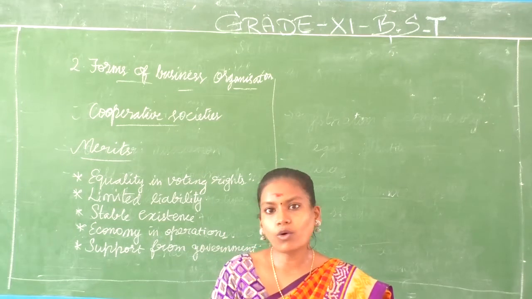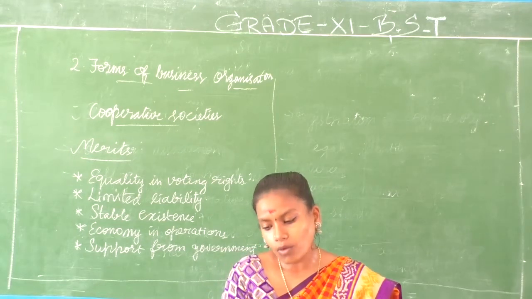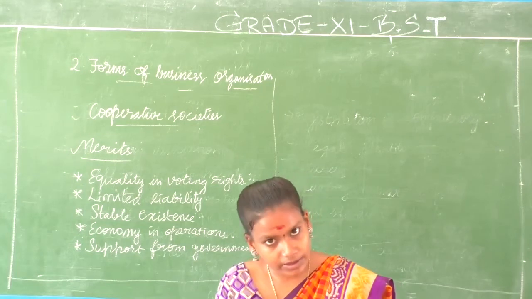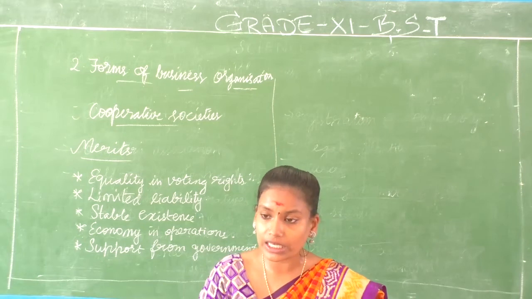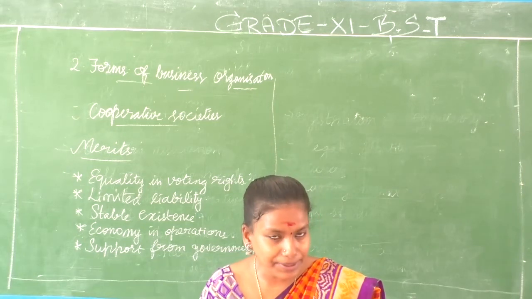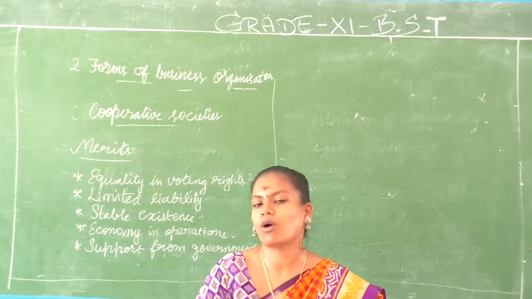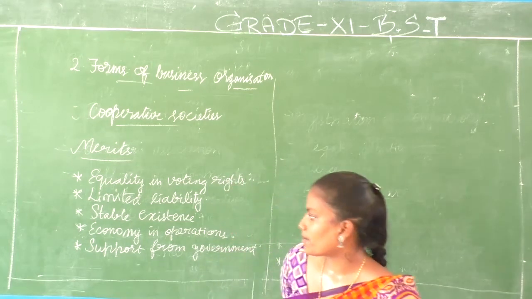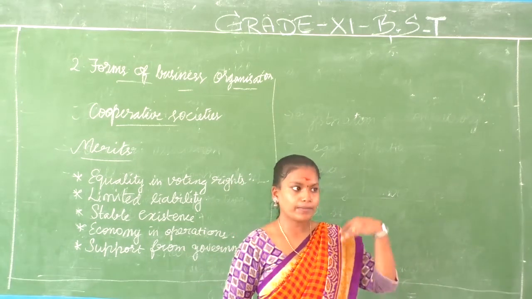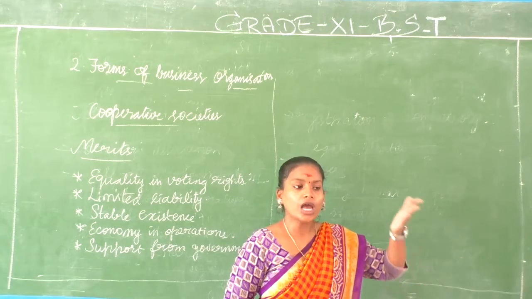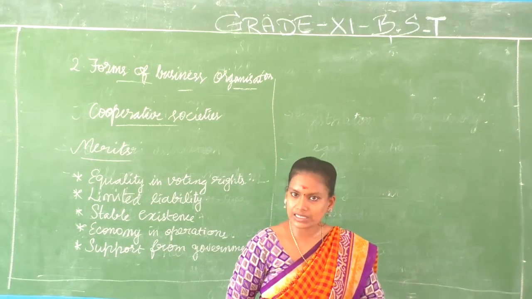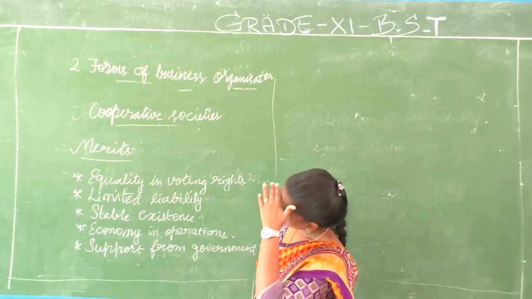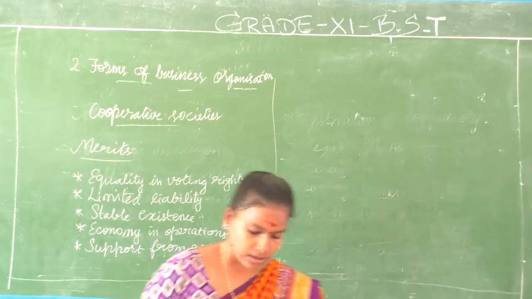Like what? Low interest rates. When you get loans for your cooperative society, they give it at low interest rates. Subsidies they give, they help you financially. Some taxes are exempted, that is not at all charged from the cooperative societies. Some are reduced tax rates compared to other private organizations. If you take a cooperative society, the tax that they pay will be less. Alright? What will be the last one?